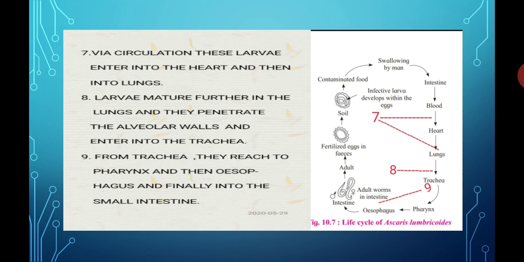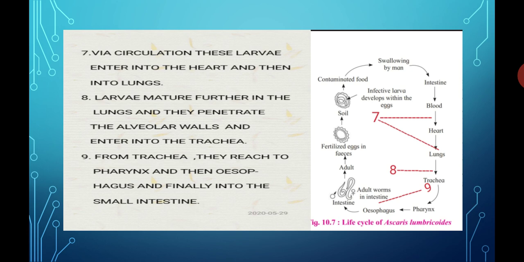Students, alveoli are the structural and functional unit of the lungs. Internally, the lung is made up of a number of microscopic structures called alveoli, and these alveoli have walls which are called alveolar walls. Students, these adults penetrate the alveolar walls and finally enter into the trachea.